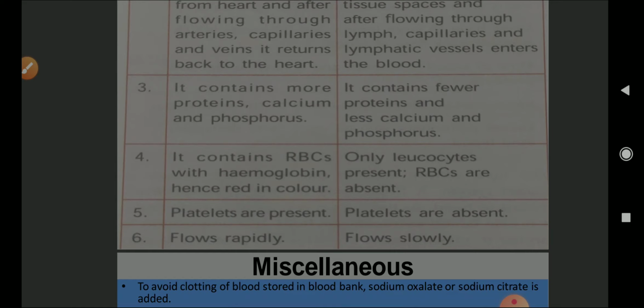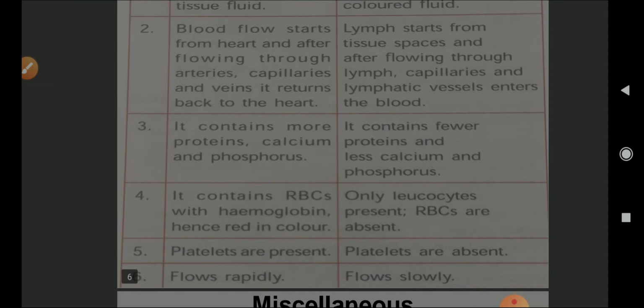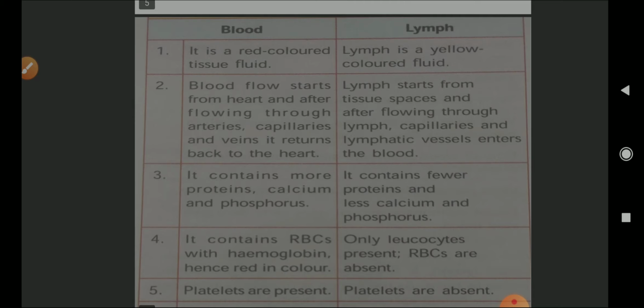So lymph gathers all these things and brings them back to the blood and maintains the blood volume. So this is the difference between blood and lymph.